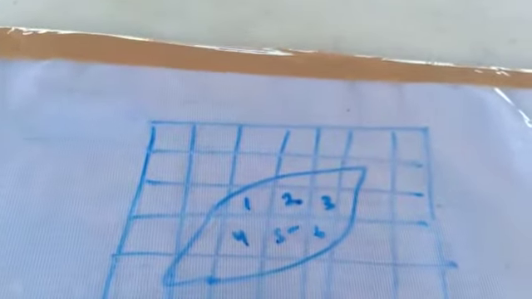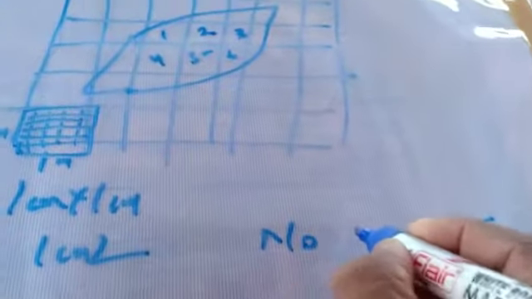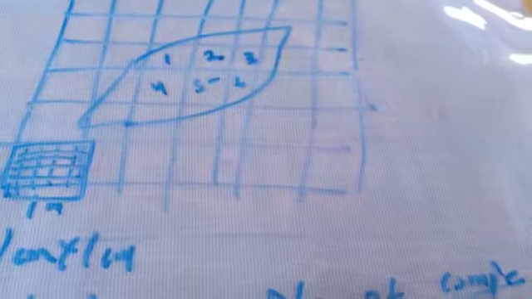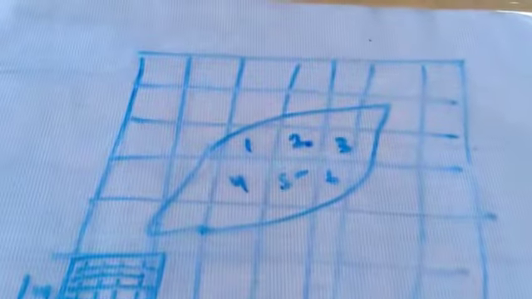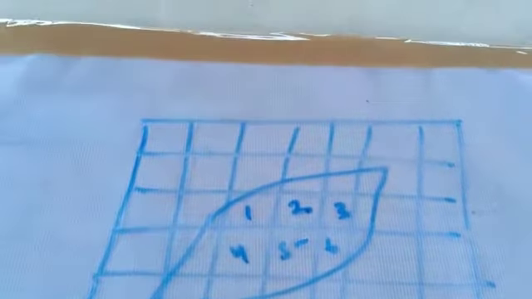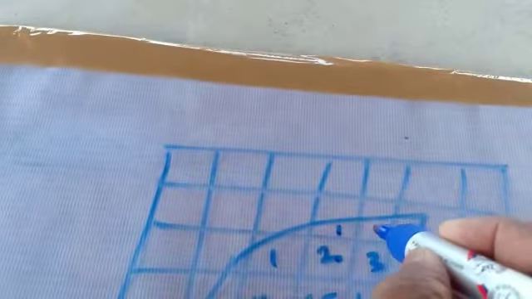So the number of complete squares is equal to 6 here. Next, check the number of half complete squares. That is 1, 2.